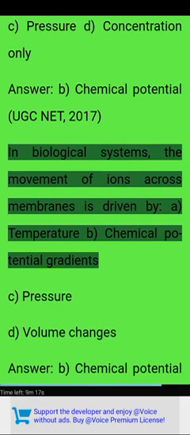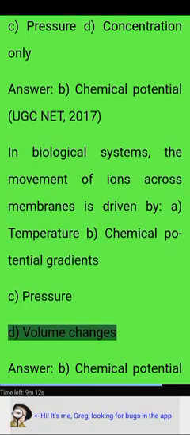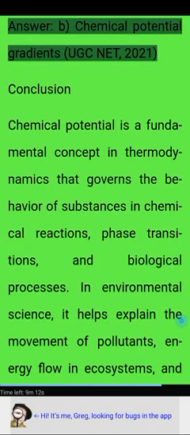UGC NET 2017. In biological systems, the movement of ions across membranes is driven by: A. Temperature. B. Chemical potential gradients. C. Pressure. D. Volume changes. Answer: B. Chemical potential gradients.